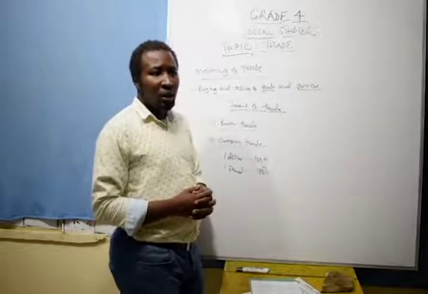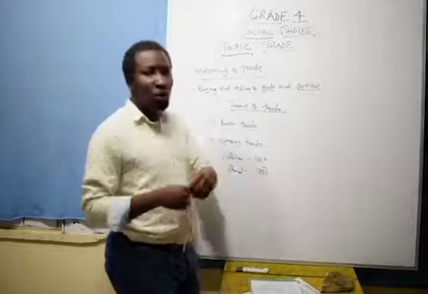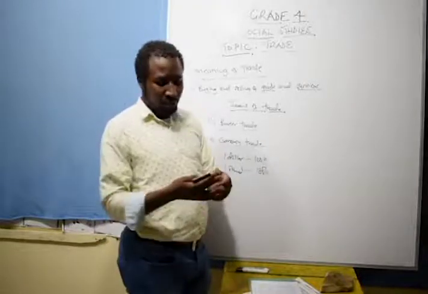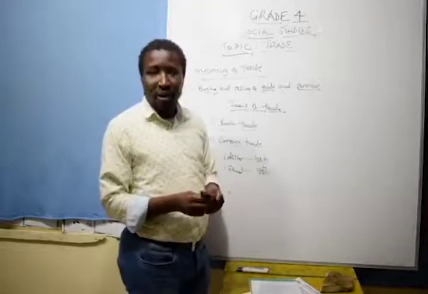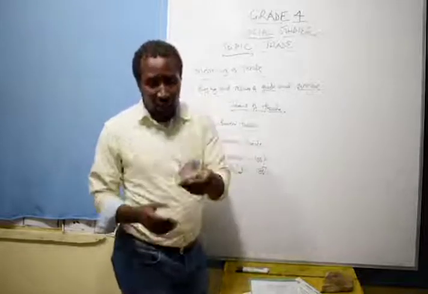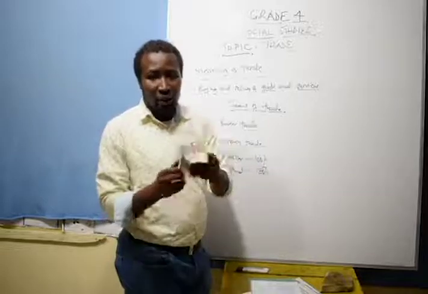Now, in terms of currency, we use money to buy goods. For example, I have money here, okay? This is Kenyan shillings. So this is 100 Kenyan shillings.